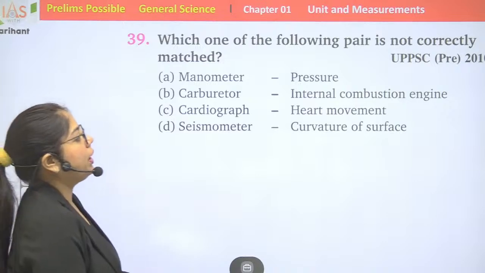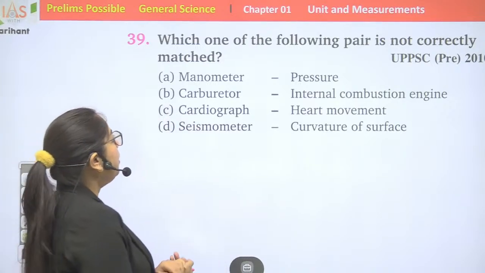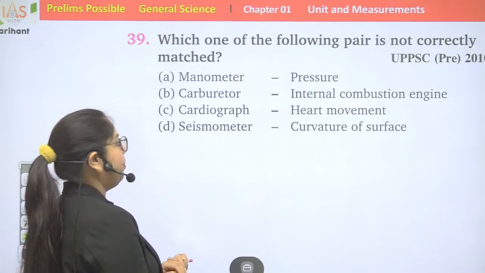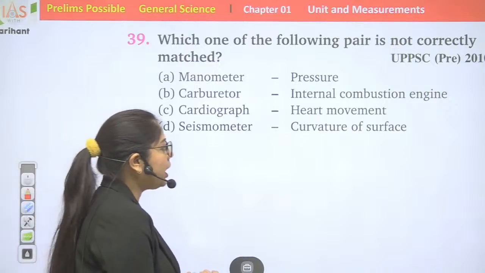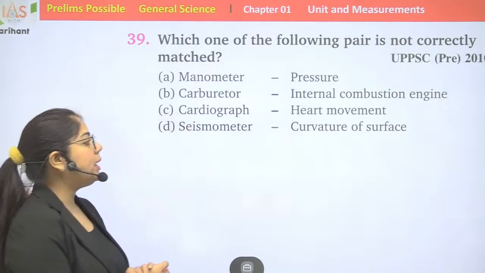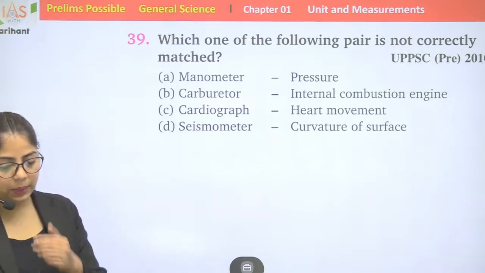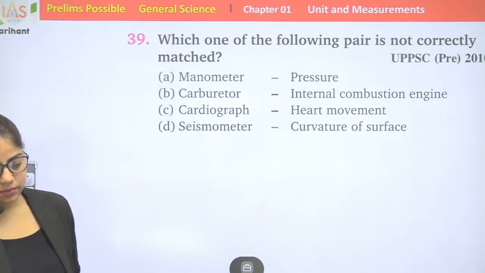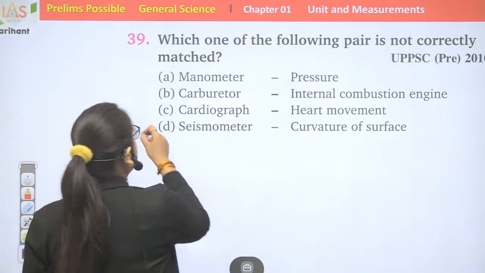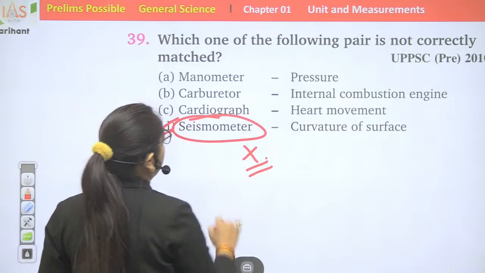Which one of the following pairs is not correctly matched? Option A, manometer, pressure; carburetor, internal combustion engine; cardiograph, heart movement; seismometer, curvature of surface. Option D, seismometer, is not correctly matched.